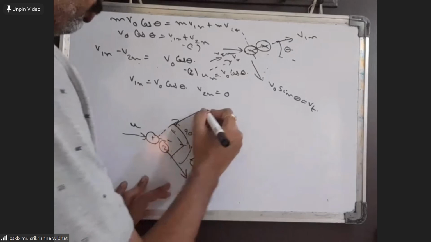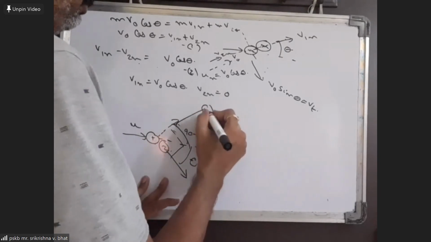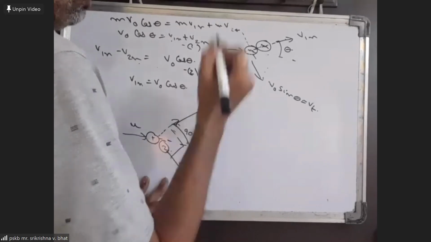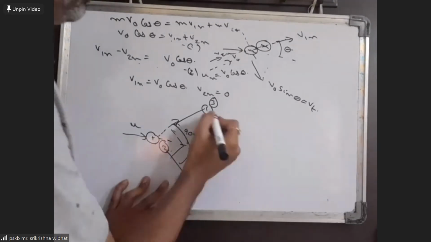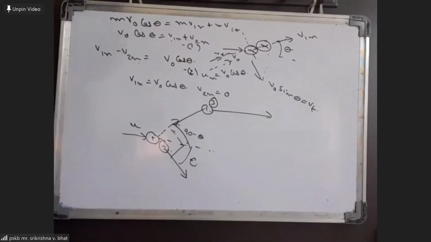Now it undergoes collision with a third mass, which is here. After collision with the third mass, the first mass is supposed to move this way.